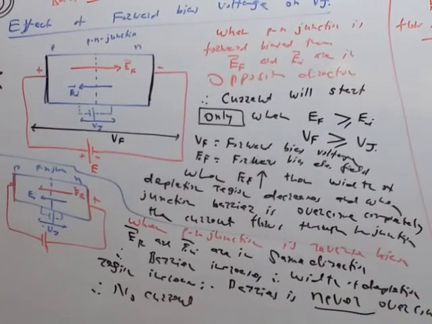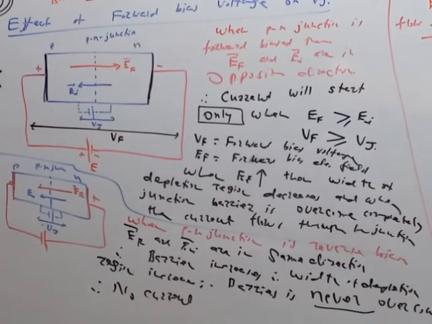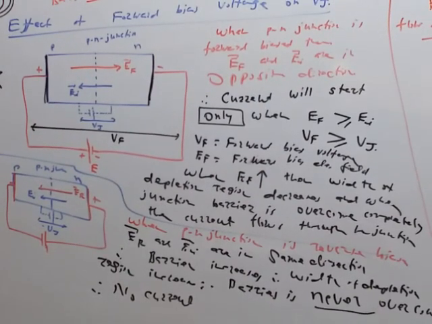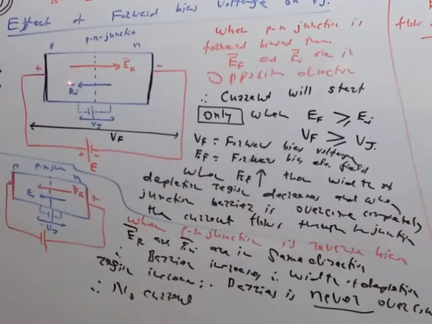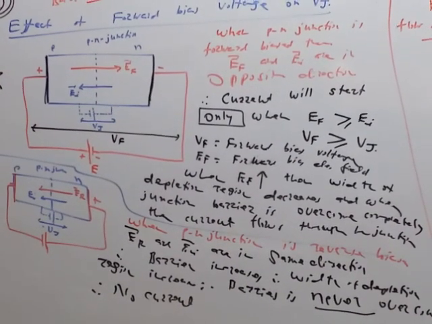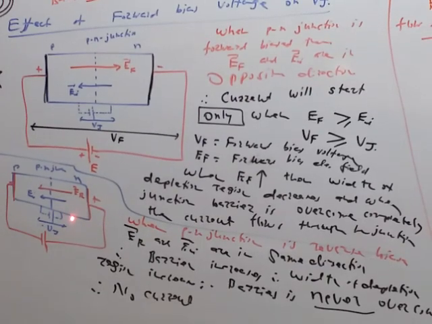So in forward bias, when the forward electric field or forward voltage is greater than EI, greater than Vj, then we get the flow of the current. So in this case, the width of the depletion region goes on decreasing, it becomes 0. When the width of the depletion region becomes 0, then current will start. In reverse bias, the width of the depletion region will not become 0, it will go on increasing.